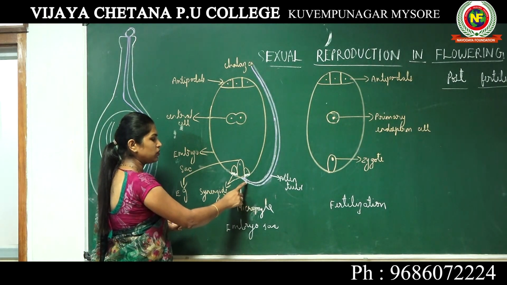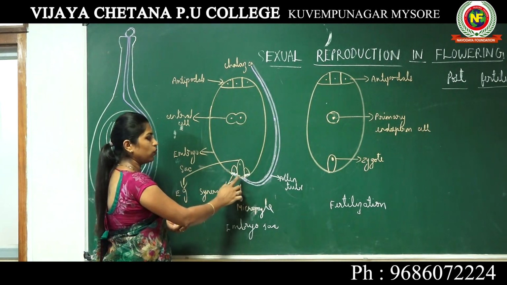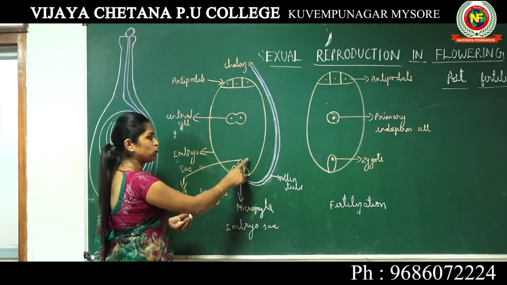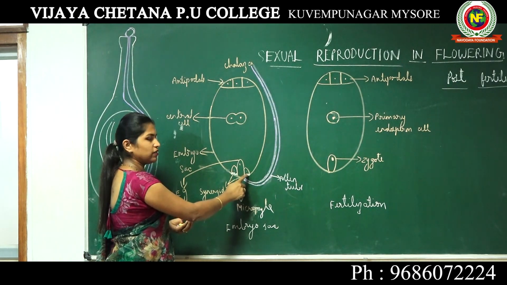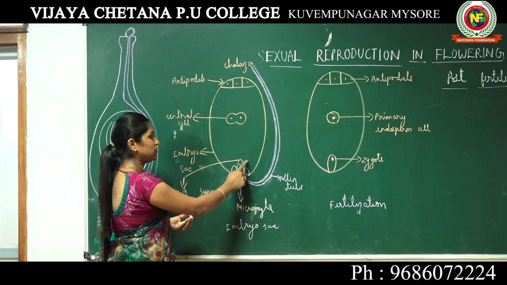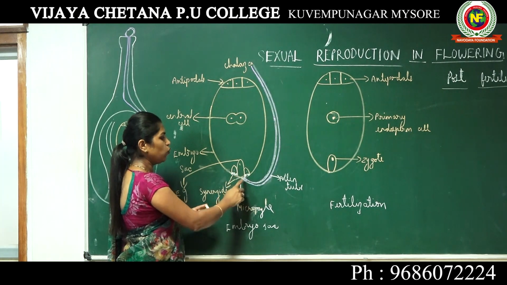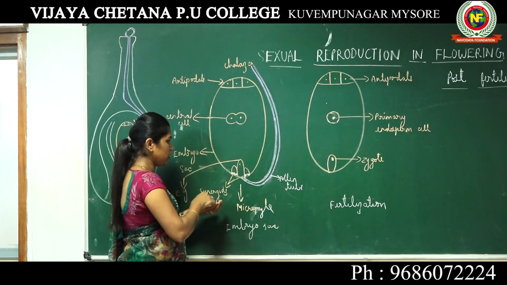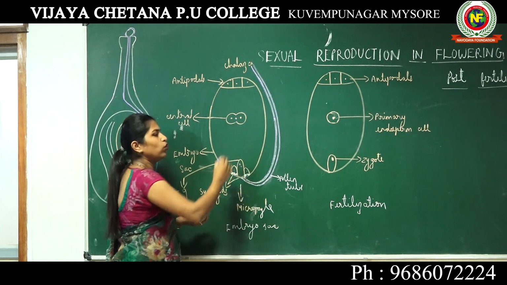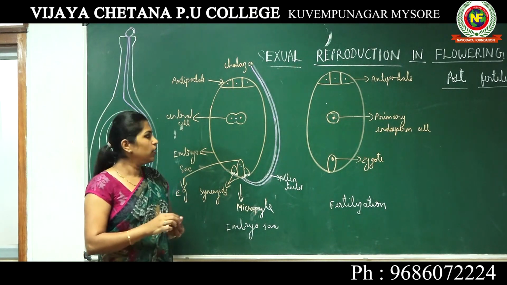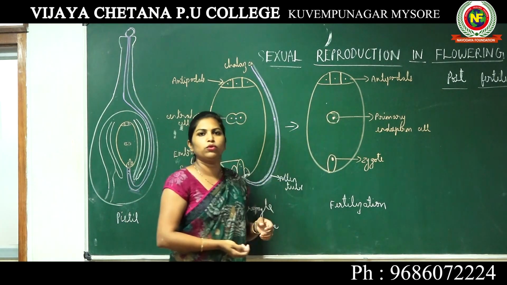The male gametes enter the embryo sac through any one of the synergids. Who guides the male gametes to enter the embryo sac? It is the filiform apparatus, these finger-like projections, which guide the male gametes into the embryo sac. Now one male gamete has fused with the egg, and another male gamete has fused with the polar nuclei present in the central cell. After this, we get the post-fertilization embryo sac.